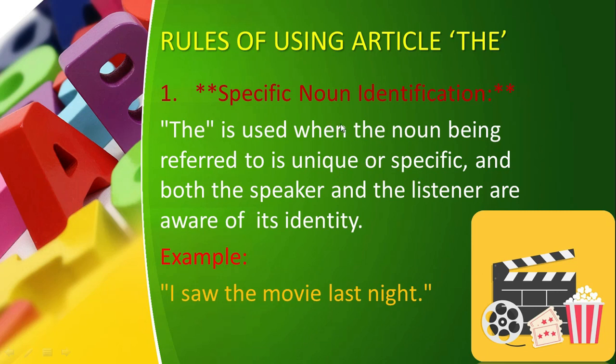Okay, the first rule is specific noun identification. It means that the is used when the noun being referred to is unique or specific and both the speaker and the listener are aware of its identity. Like in the previous slide, I told you the example of the thief. You already know the person, that's why you have used the article. So when you're talking about a unique, specific or particular thing and you know about that thing, then you use the article the. See the example: I saw the movie last night. Now here you know the movie that you watched, so that's why you are using the movie. We have used the with the noun.